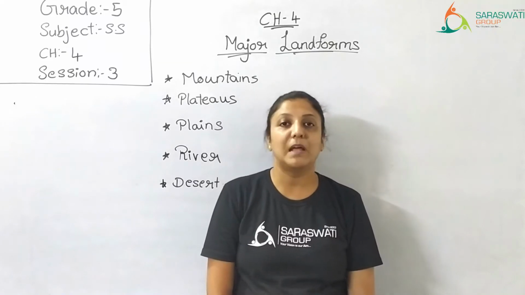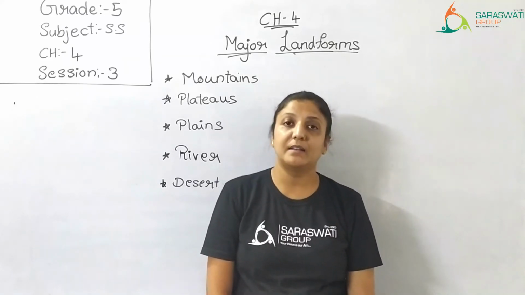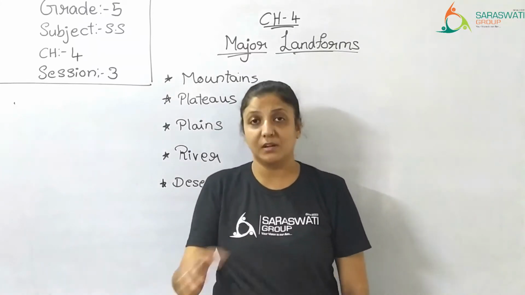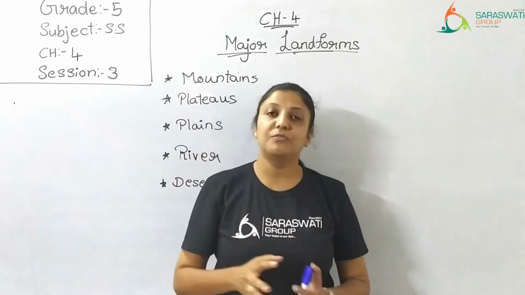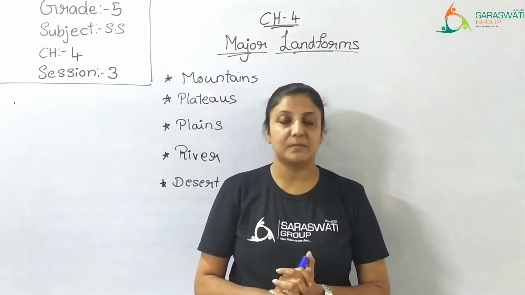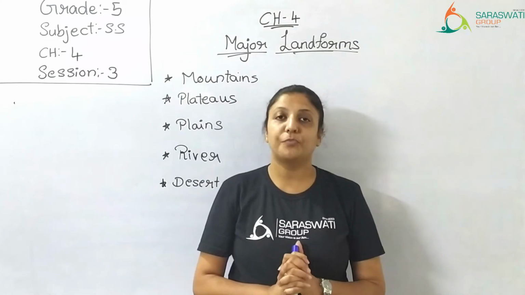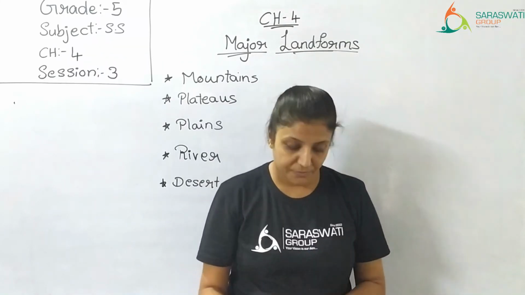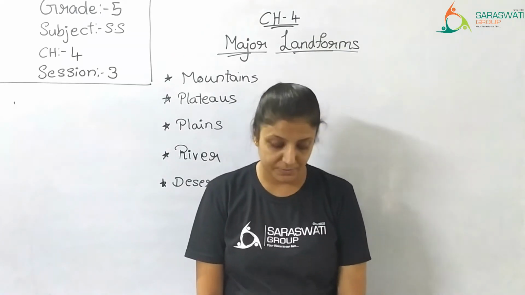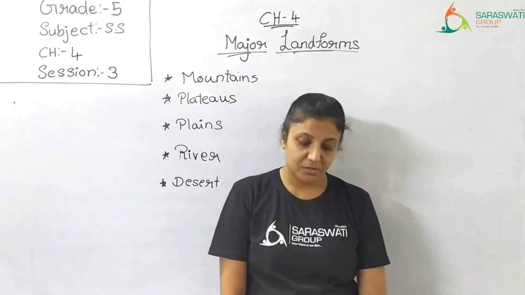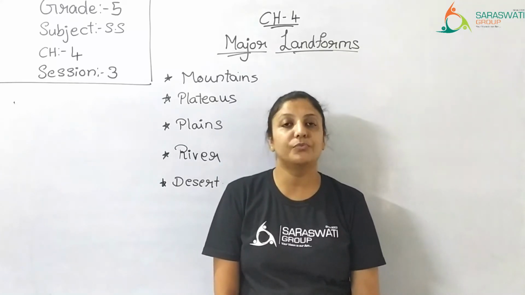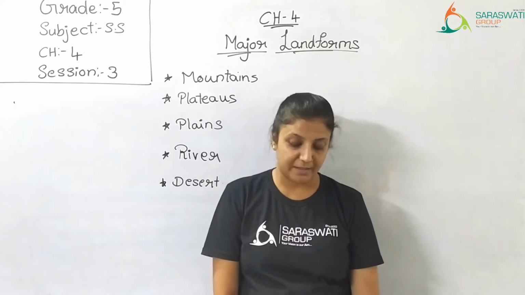Then we discussed regarding plateaus. Plateaus are the highlands which are higher than the area surrounding them, but on the top again they are flat. So they are called plateaus. Plateaus are also called tablelands. Now what are the features of plateaus? The features of plateaus are, they are very good for agriculture, the soil is fertile and it is also suitable for sheep rearing and cattle rearing. Plateaus are good for sheep rearing, cattle rearing, agriculture, etc.